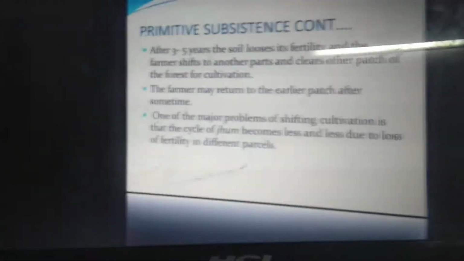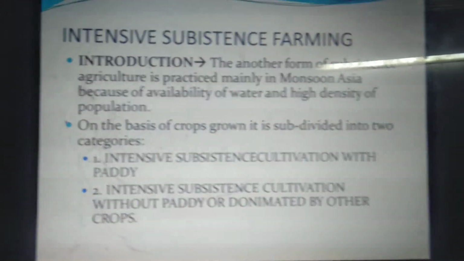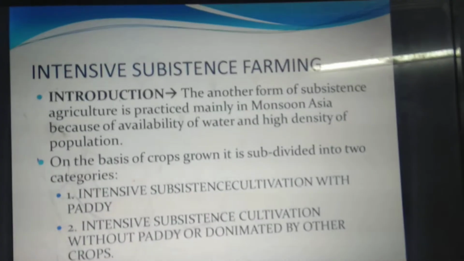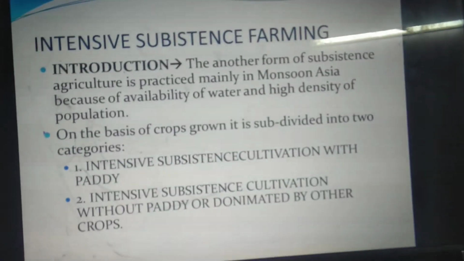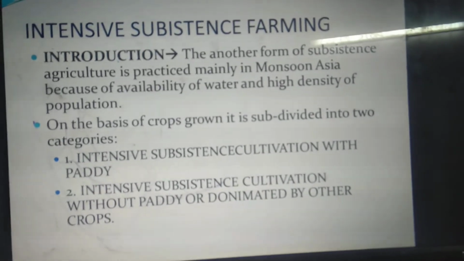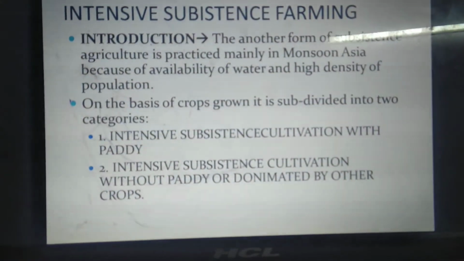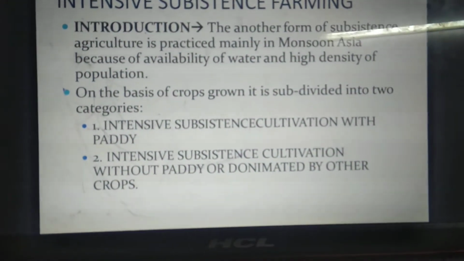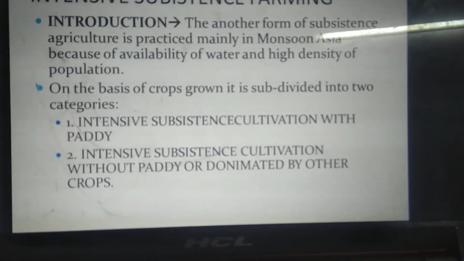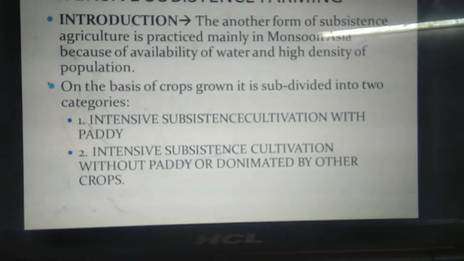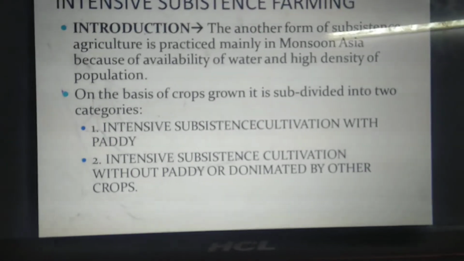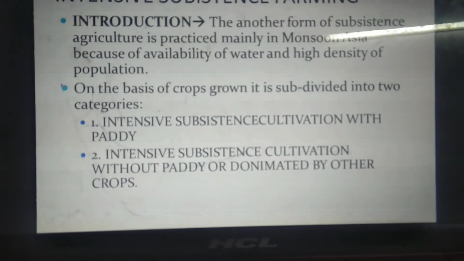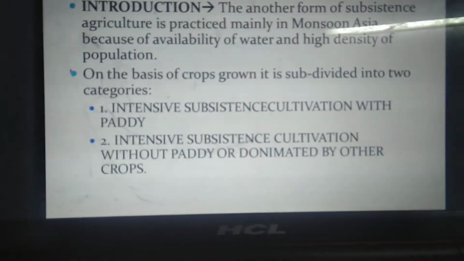Moving forward is intensive subsistence farming. This is another form of subsistence agriculture which is practiced basically only in monsoon Asia. Now, why is it done only in monsoon Asia? Because of the availability of very fertile soil and water, plus the high dense population base, which is actually a characteristic of monsoon Asia.